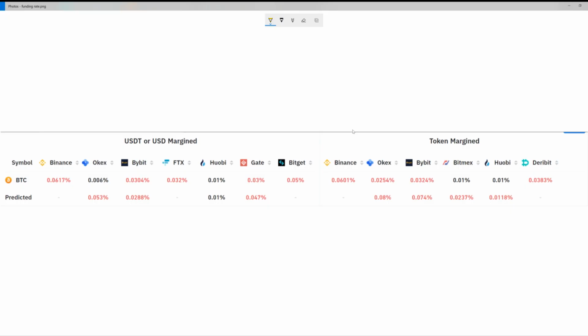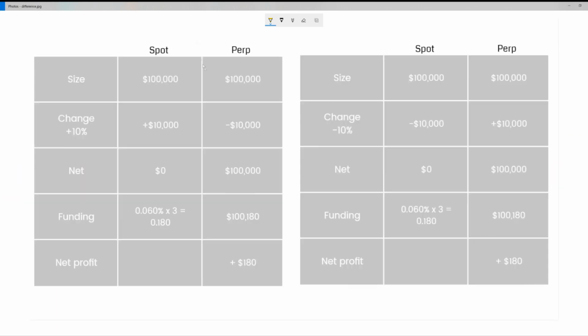So how can we use funding in a market neutral way? First, let's compare funding across the different exchanges. For this instance, we're going to focus on Binance. We can see that we're collecting 0.06 every 8 hours. So over a day, we'd have to times this number by 3, and that's the funding we collect over the day. So how could we use this in a market neutral manner?